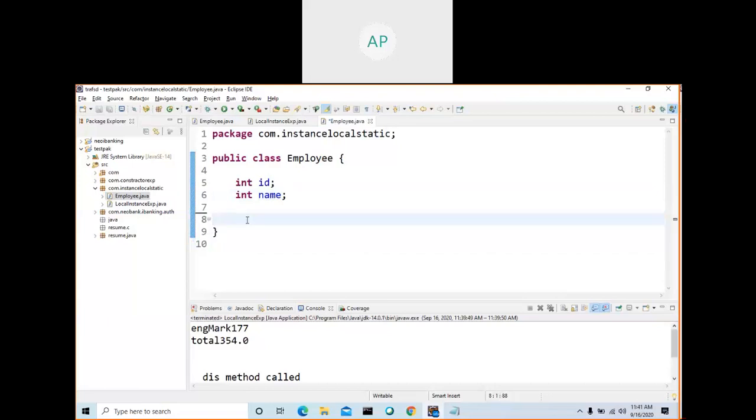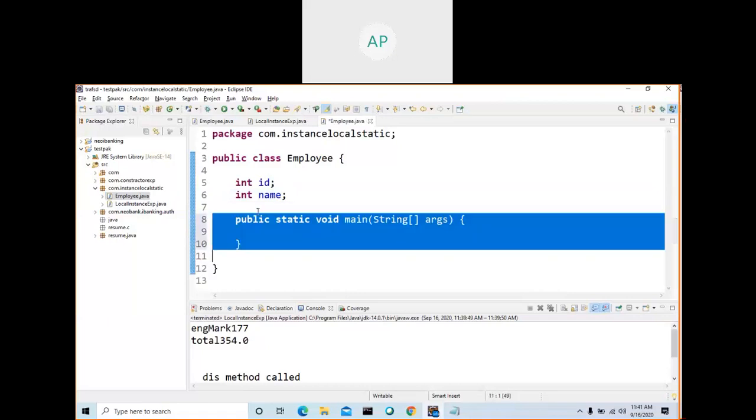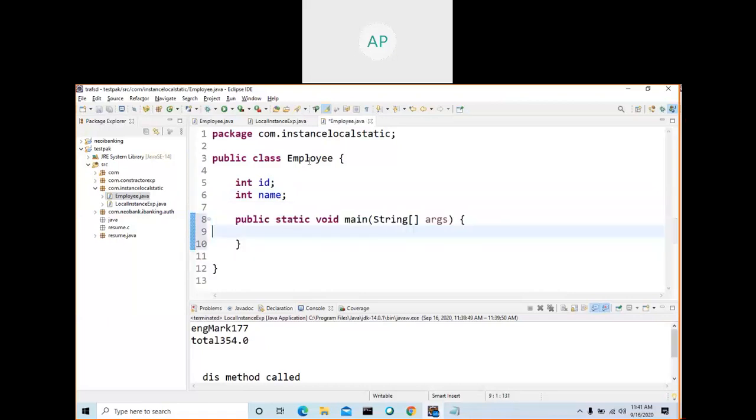Now what I can do, either I can extend here or I extend somewhere else. Okay, let me do it here itself. So can I create three objects for this Employee?